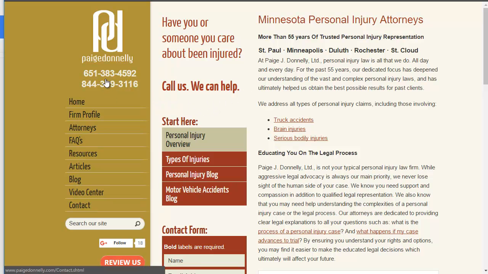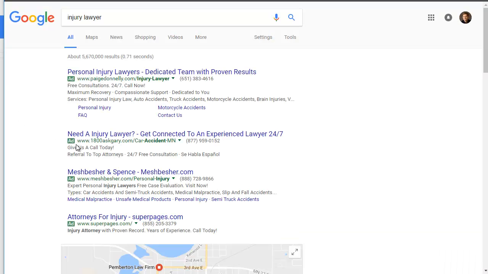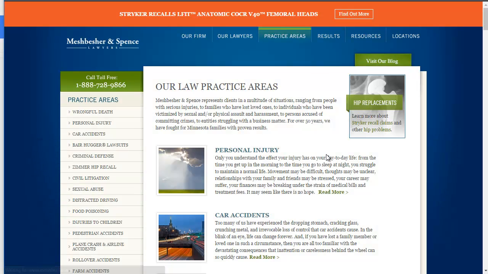Of course, we've got them here, and it looks like they're clickable or tappable while they go to a contact page, I guess. So you want to make it really easy for people to call once they're here. Let's look at the next one. That looks more like a general one. I want to go to an actual place. Now this looks like it goes to an injury page.